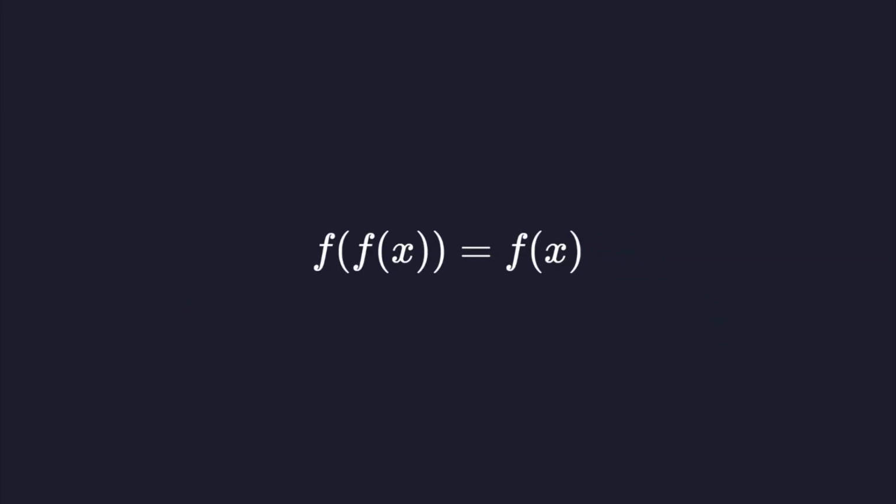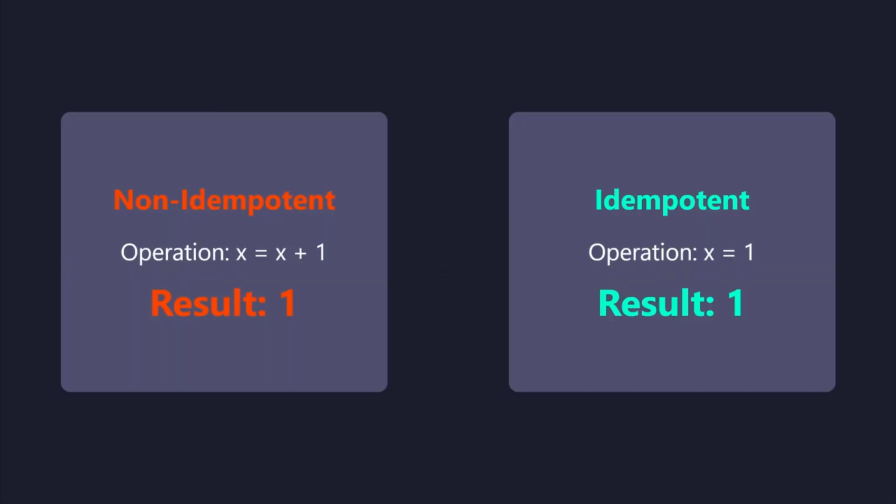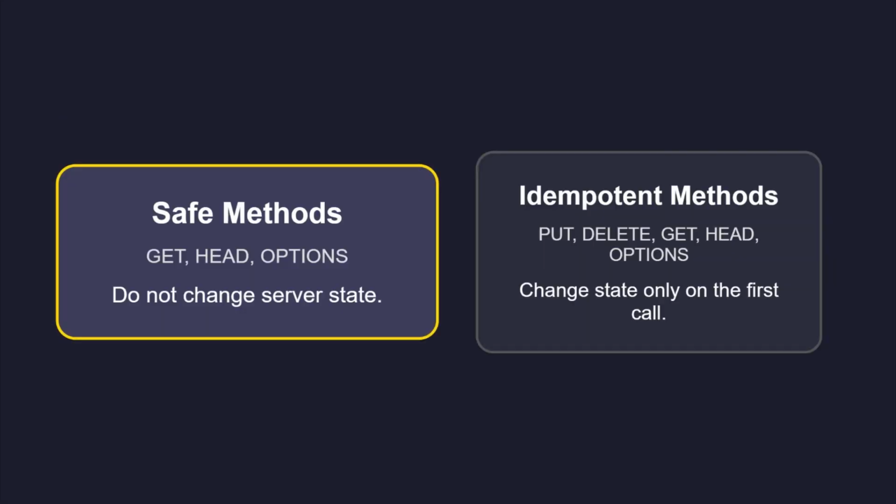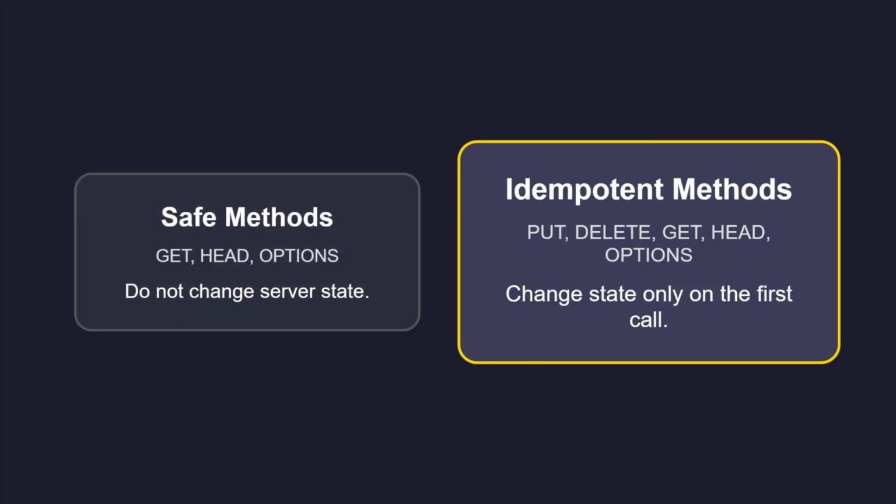Idempotency ensures that performing an operation multiple times yields the same result as a single execution. It transforms a chaotic retry into a safe recovery. Distinguish between safe methods and idempotent methods. Safe methods do not change server state, while idempotent methods change state only on the first call.